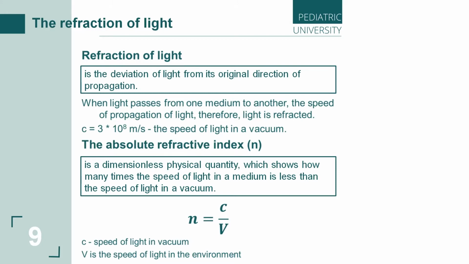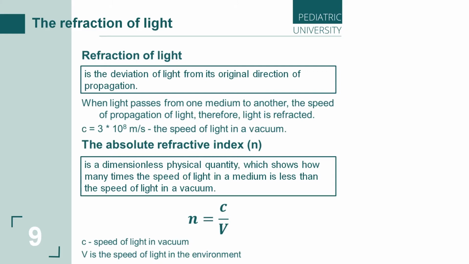So when we compare it with vacuum, we know that vacuum is a medium, we can say, without molecules, as a whole. So how can we calculate the absolute refractive index n? We should take the speed of light in vacuum and divide it by the speed of light in the environment, or speed of light in the medium, where we can put this light or where we can see this light. But this is only an explanation of the interaction with the vacuum.